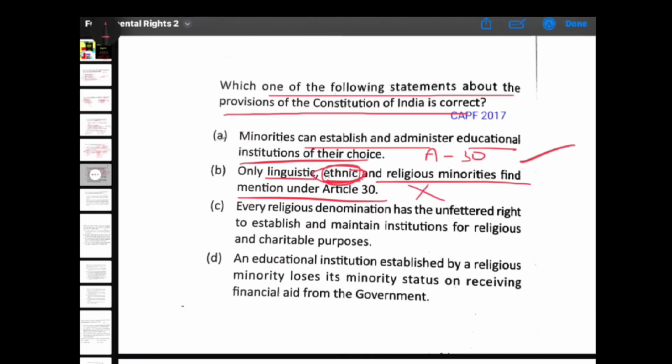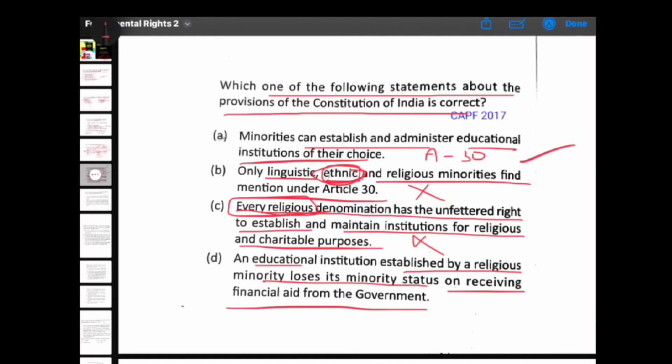No, there is no mention of ethnic minority. Every religious denomination has unfettered right to establish and maintain institutions for religious and charitable purpose. No, every religious denomination doesn't have this right. An educational institute established by religious minority loses its minority status on receiving financial aid from the government. No, it is still considered a minority institution. So A is your answer.